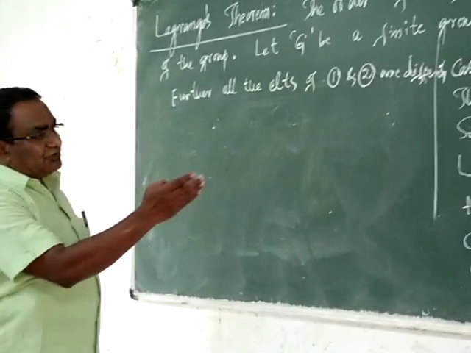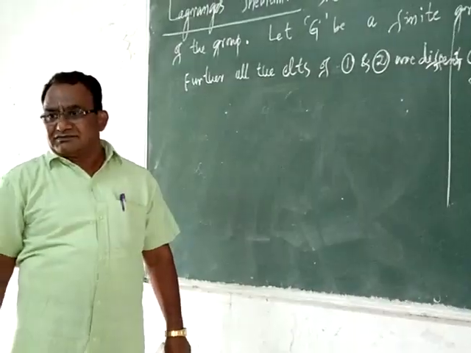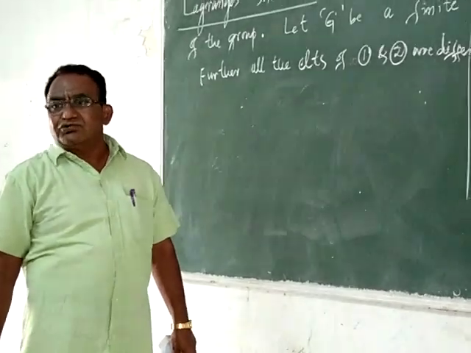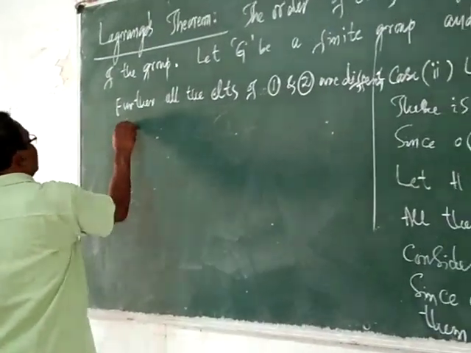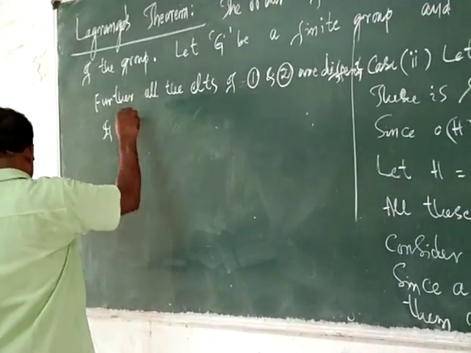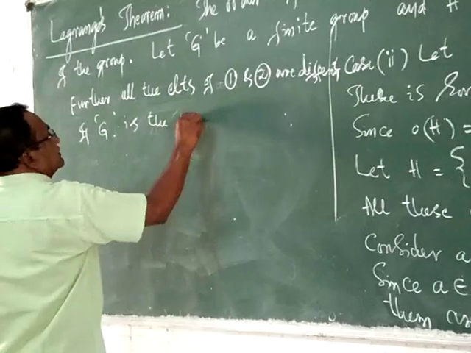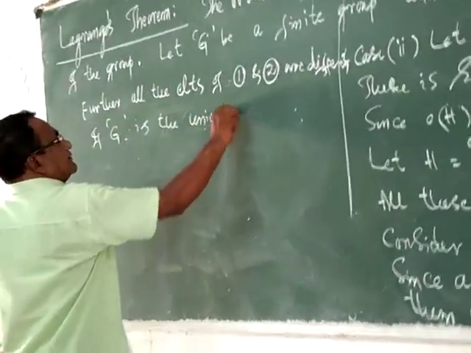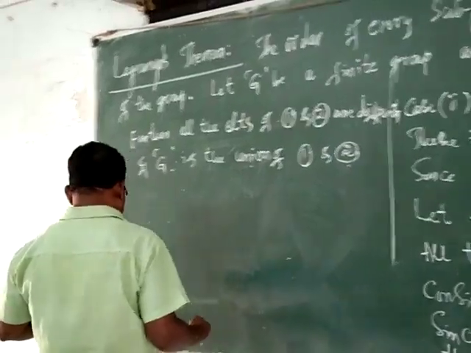G may be the union of 1 and 2. If G is the union of 1 and 2,